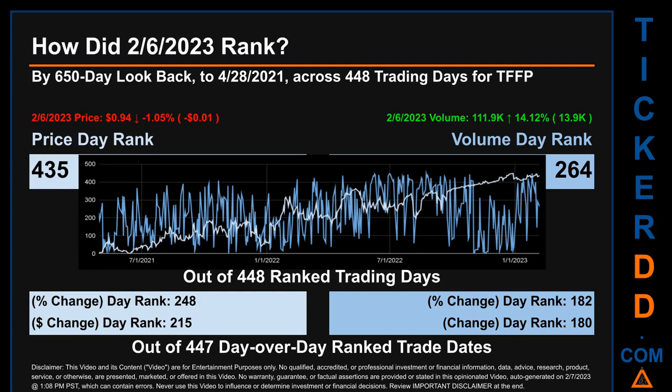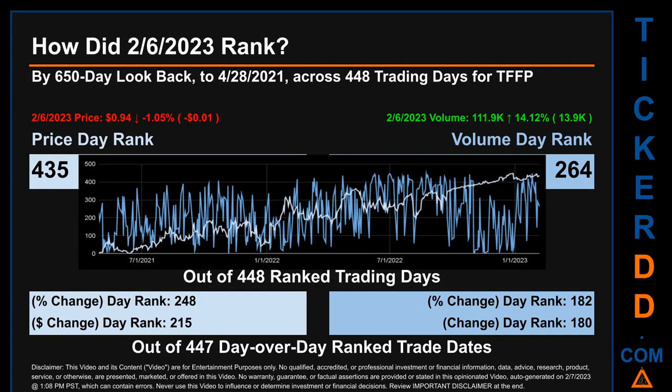How did the 6th of February 2023 rank for TFFP by 650 calendar days? Look back to April 28, 2021, across 448 trading days, of which the 6th of February 2023 price ranked 435 while its volume ranked 264. Each of the 448 trading days were ranked amongst themselves by highest end of day price and volume, with a rank of 1 being the highest and 448 being the lowest ranked day.